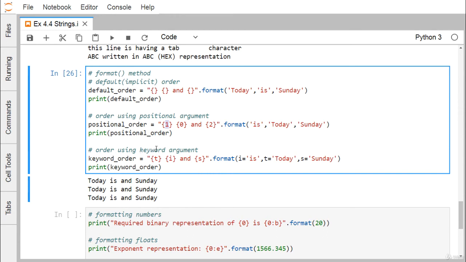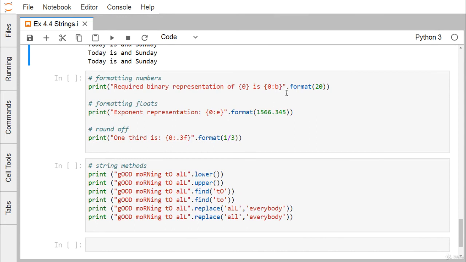Now, ordered using keyword argument. Here you can mention I as is equal to is, T as is equal to today, and S is equal to Sunday. So here you are mentioning the respective keyword arguments. That is T, I, S, and we are getting the output like this one. So that is another way to print our string.